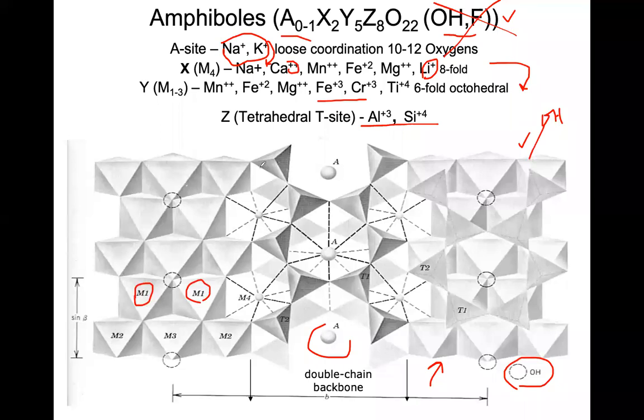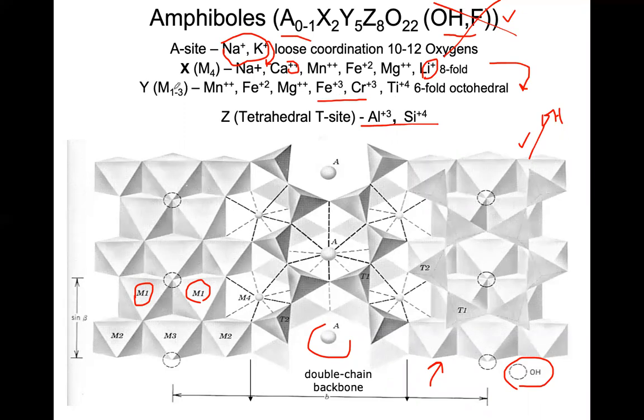So anyway, high temperature conditions favor the formation of amphiboles, but at the same time you must have a high OH group. So the chemistry of amphibole is pretty complicated, where you can see monovalent cations, divalent cations, as well as trivalent cations in the structure.